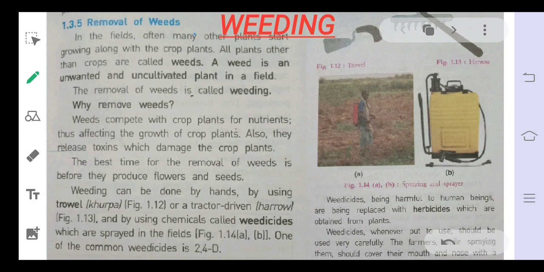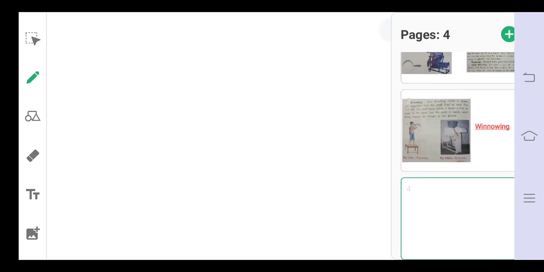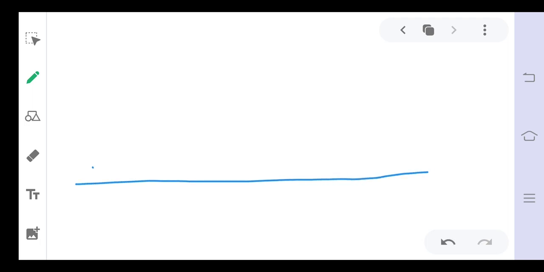So the first thing that we have to know is what a weed is. Weeds are unwanted plants that grow along with our main crop. So these unwanted plants are known as weeds. It is written, a weed is an unwanted and uncultivated plant in a field. This is called a weed. Let's say, suppose this is our field. This is our main plant.